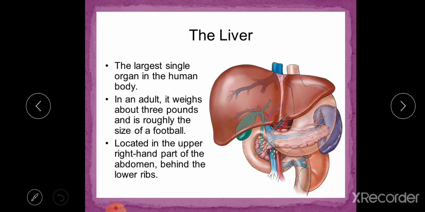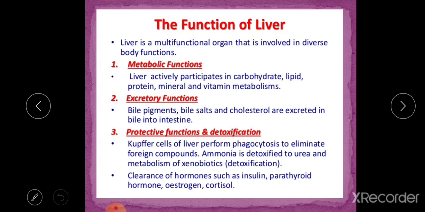Next gland is the liver. This is the largest single organ in the human body. In an adult, it weighs about 3 pounds and is roughly the size of a football. This is the structure of the liver, located in the upper right-hand part of the abdomen behind the lower ribs. Different functions are performed by the liver in our body.